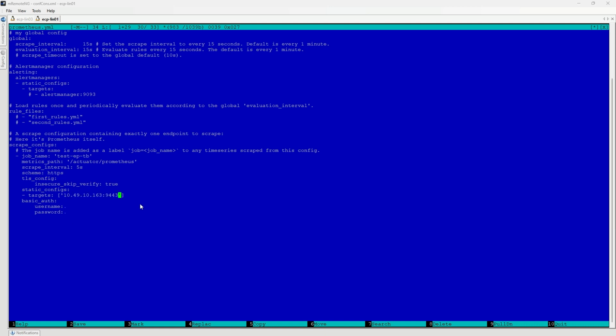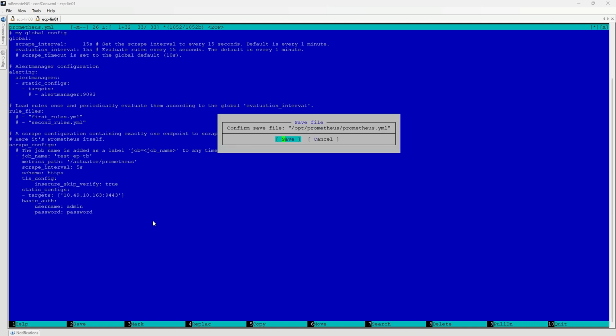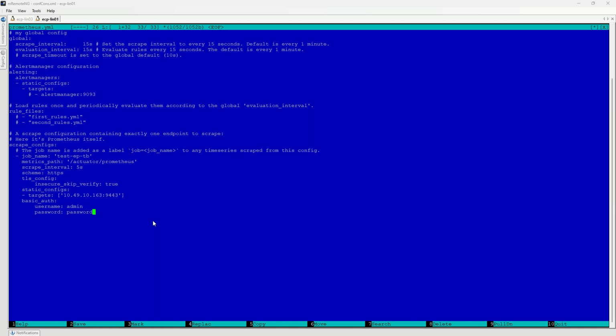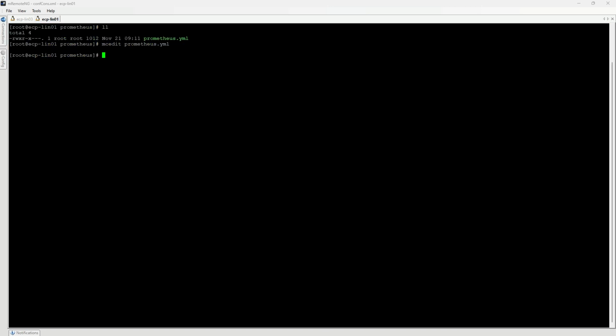The basic_auth section is mandatory only if EDX user authentication is enabled. Username and password values must match one of the EDX users. In case HTTPS is used for metrics access, the scheme and tls_config with insecure_skip_verify properties have to be added. To apply all changes, restart of the Prometheus system is required.